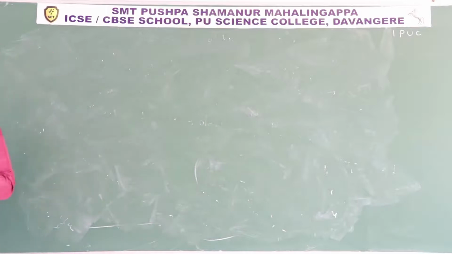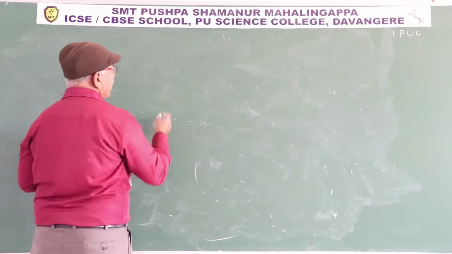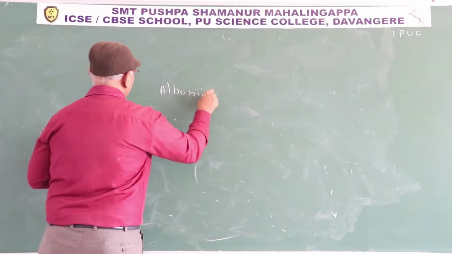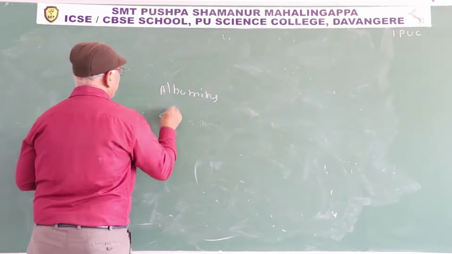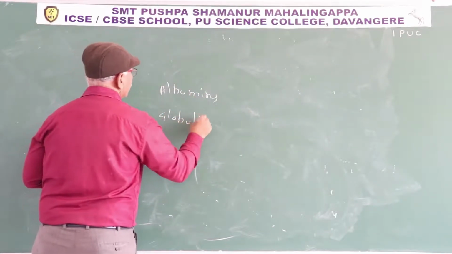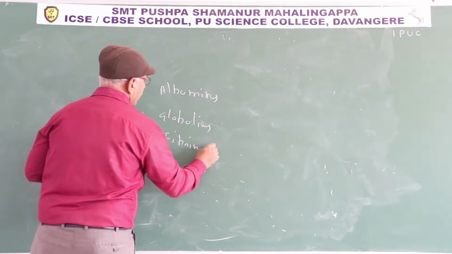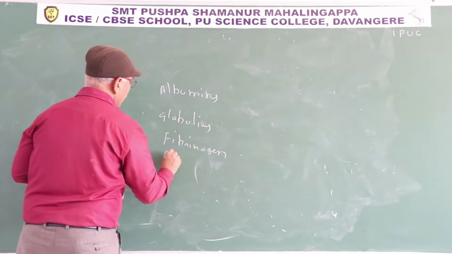Next one is, what is the importance of plasma protein? Plasma is the matrix of blood, containing albumins, globulins, fibrinogen, prothrombin.